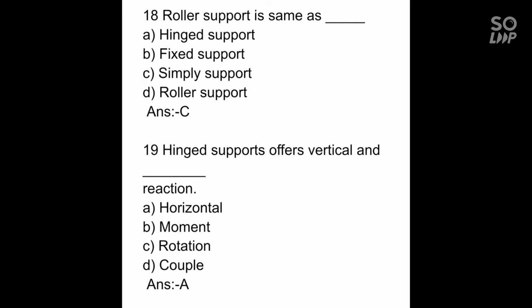18th MCQ. Roller support is same as A. Hinge support, B. Fixed support, C. Simply support, D. Roller support. And the correct option is C. Simply support. 19. Hinge support offers vertical and what reaction? A. Horizontal, B. Movement, C. Rotation, D. Couple. And the correct option is horizontal.